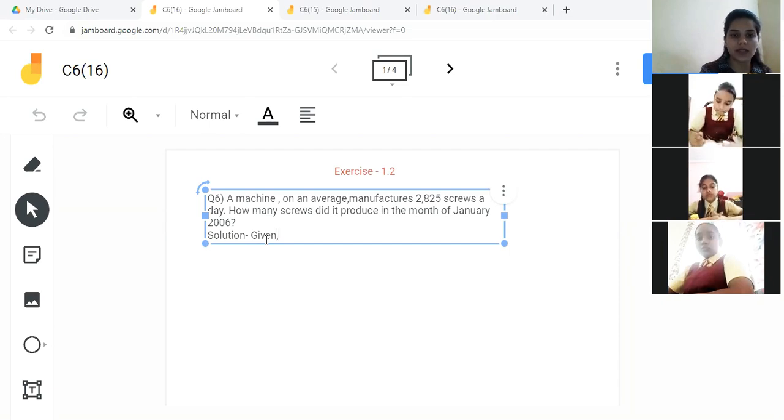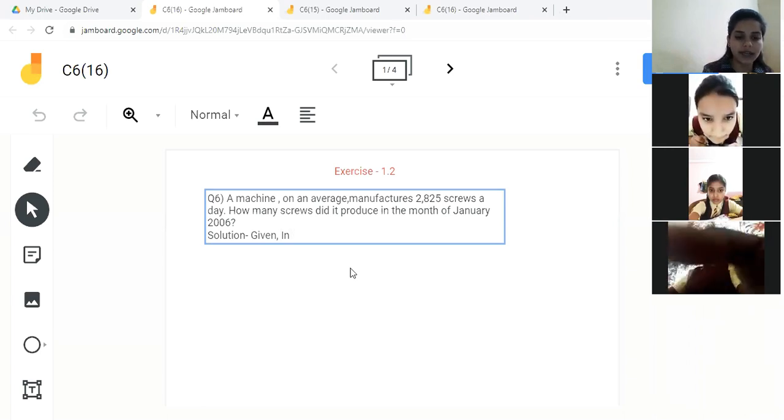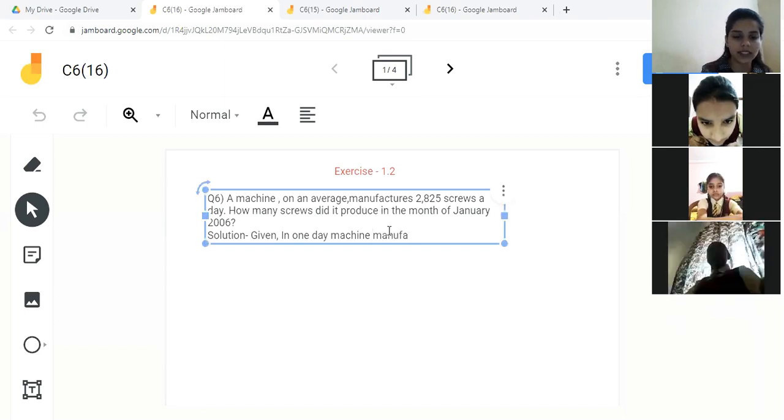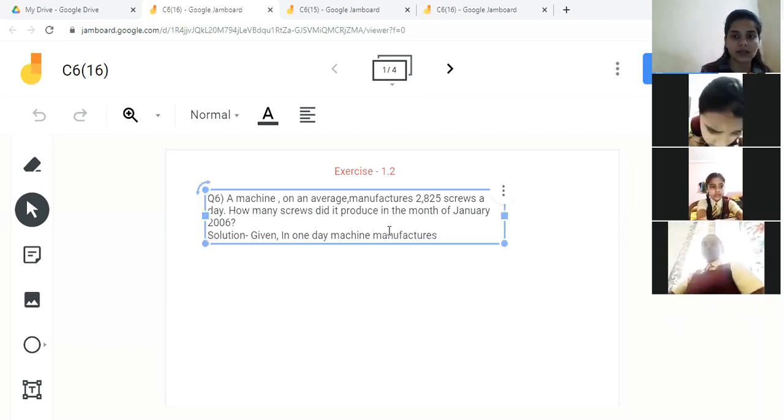What is given to us? In one day, machine manufactures 2,825 screws.